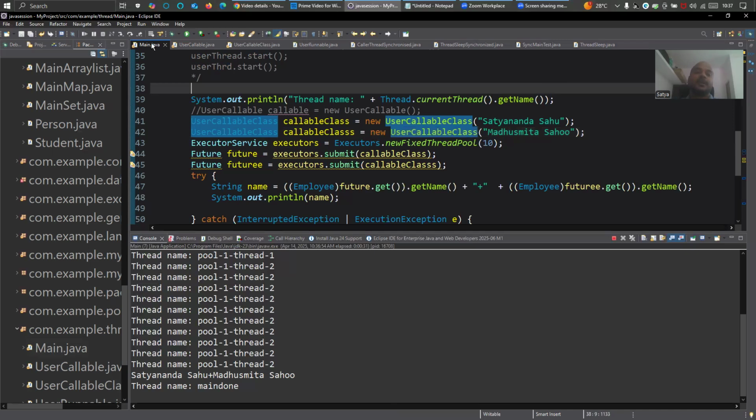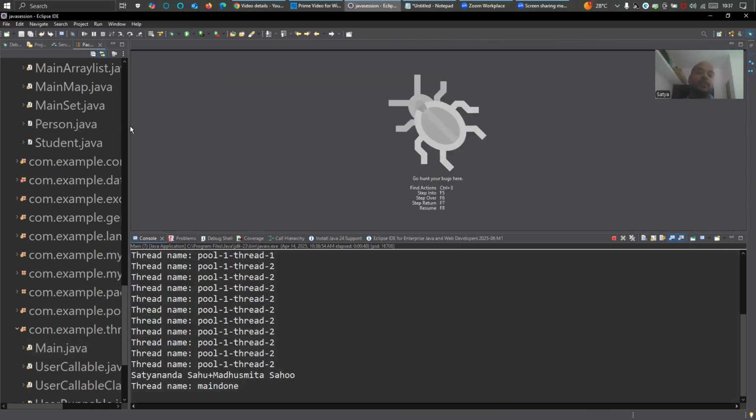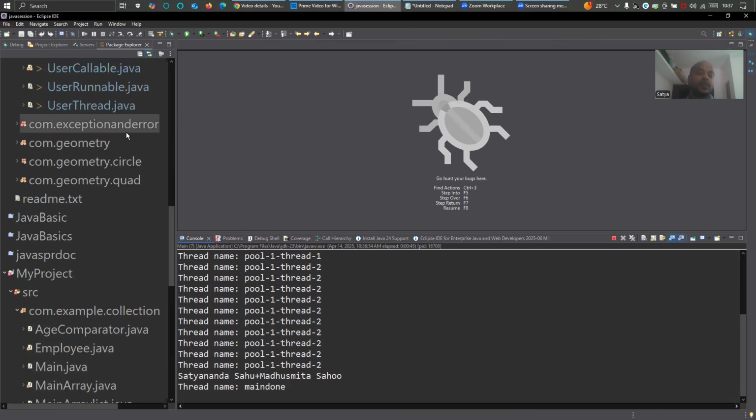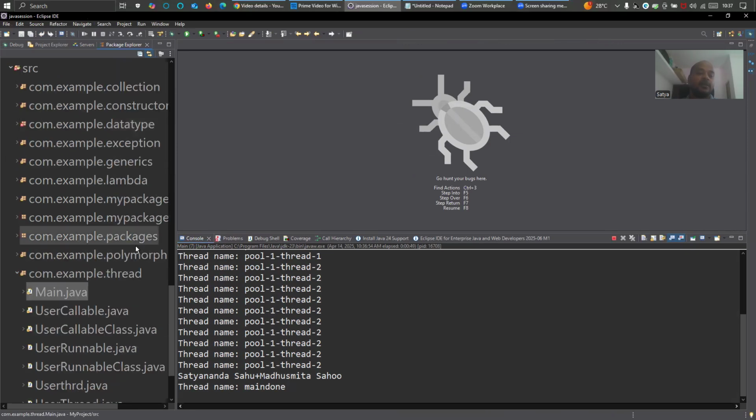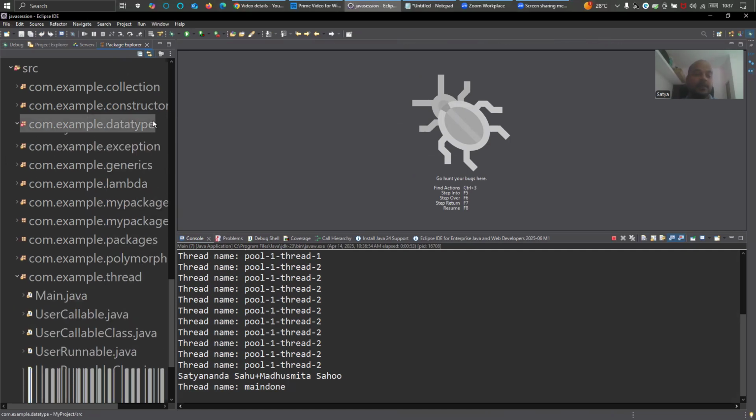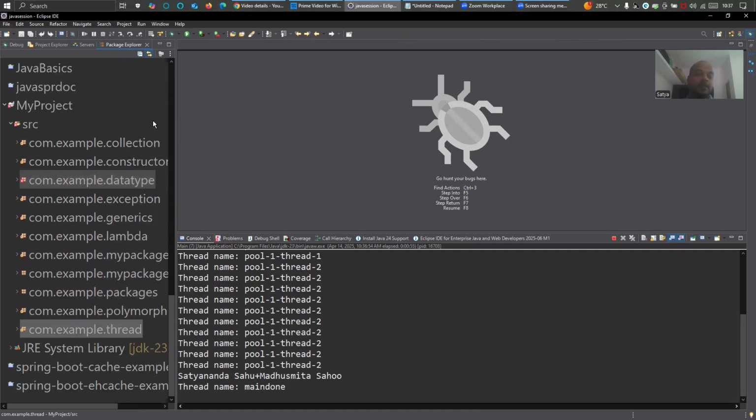I will go and explain about string buffer and string builder, which I missed previously. So let me go to that particular example. I have explained it here, right?